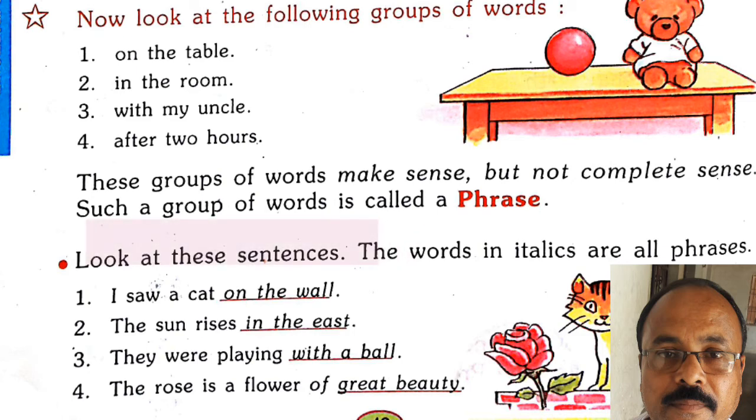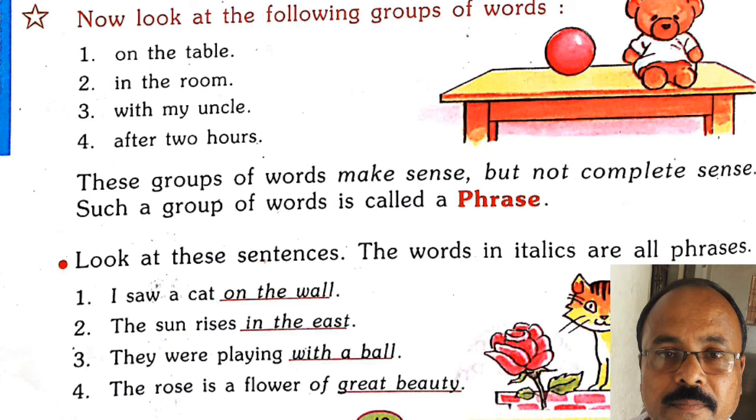Suppose I say, a cat on the wall. Here, on the wall is the phrase. You see, on the wall, it is a phrase and it has not a complete sense.